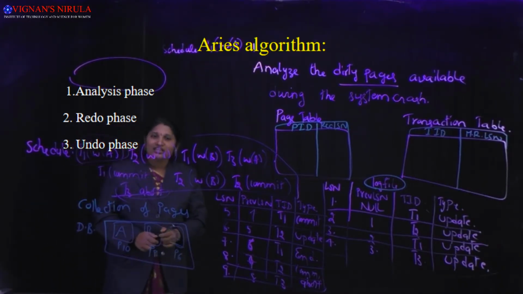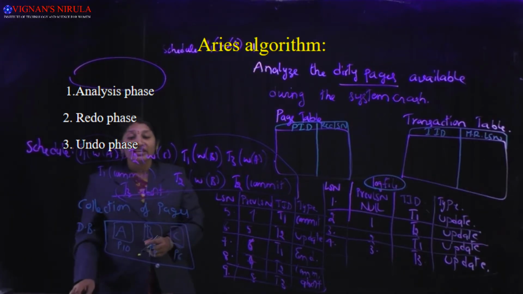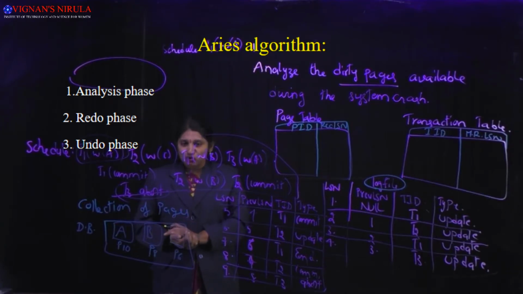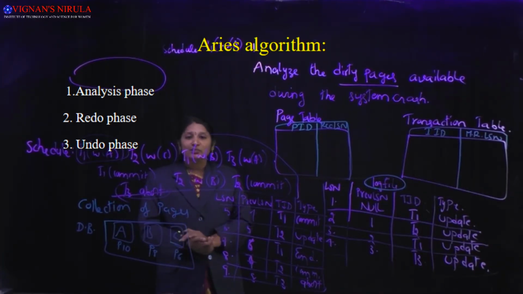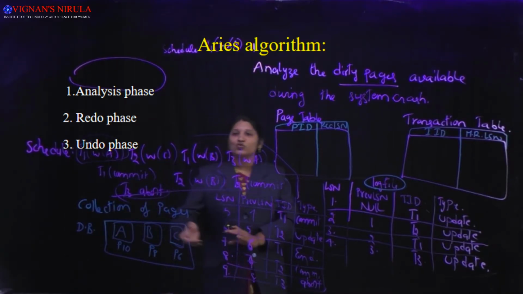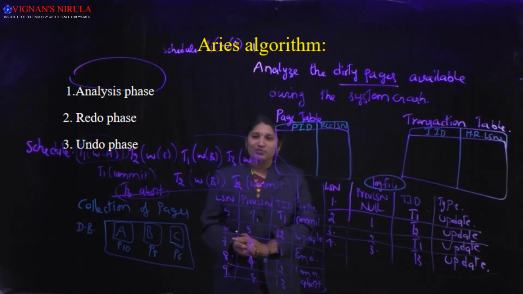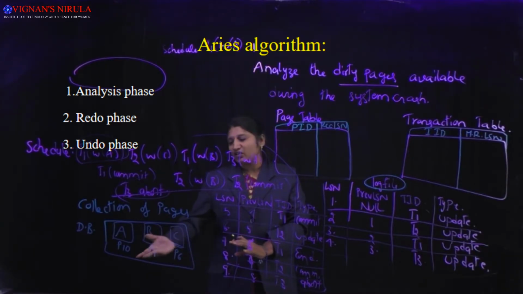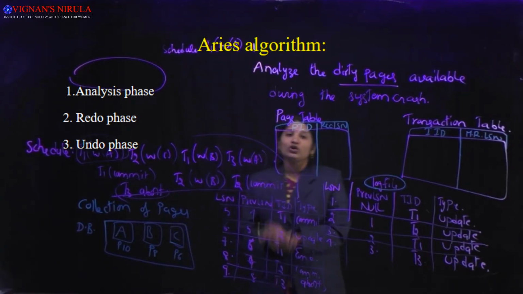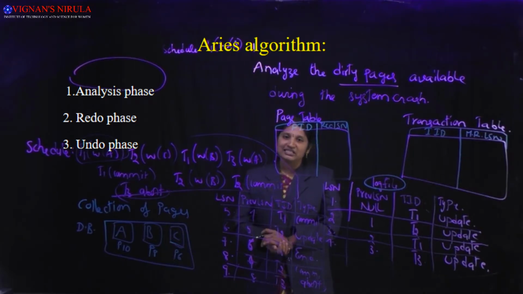Actually the page numbers are also given as hexadecimal addresses, but for simple understanding we are imagining that the page numbers are in decimal format. The data item A is stored in page 10, data item B in page 8 and data item C in page 6. So for this scenario, now we'll see how the page table is constructed.